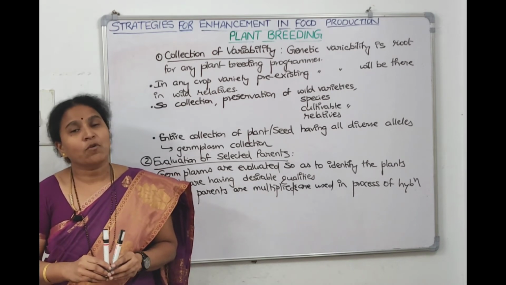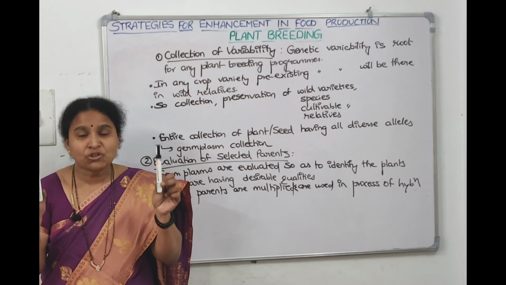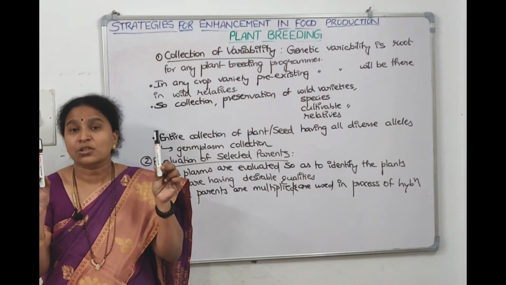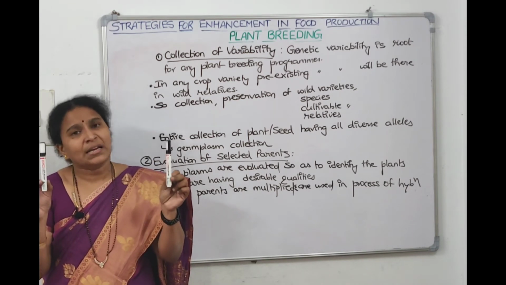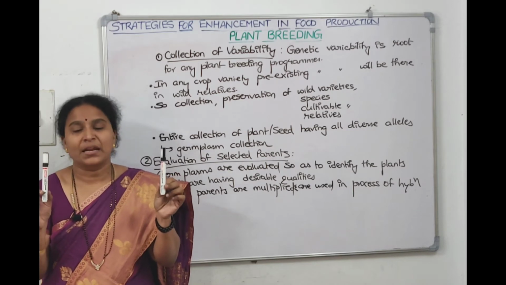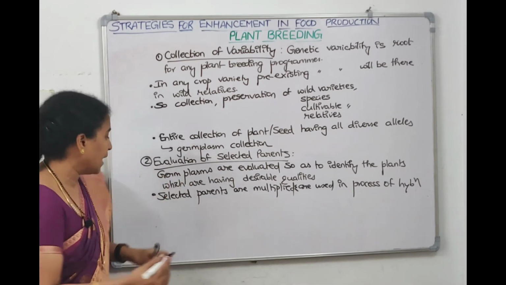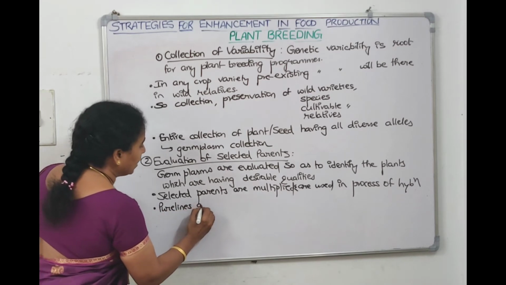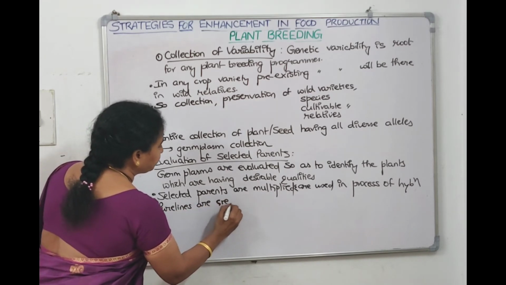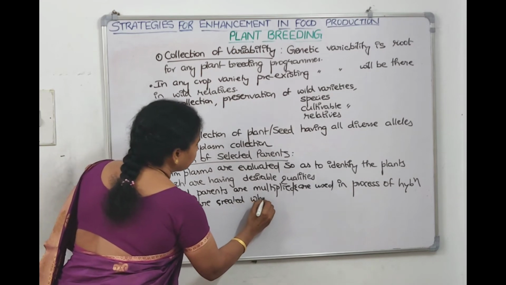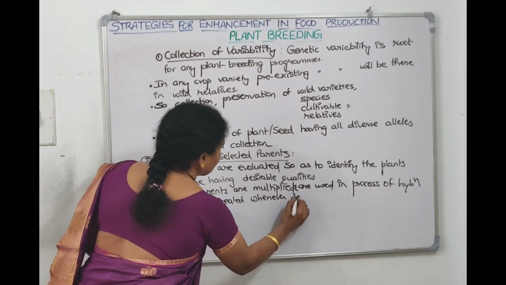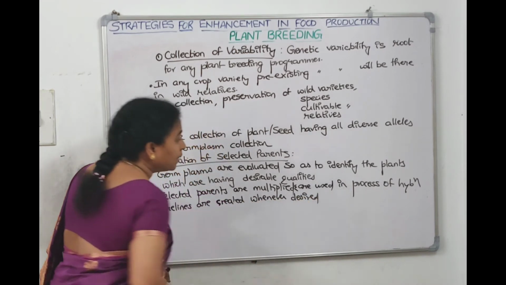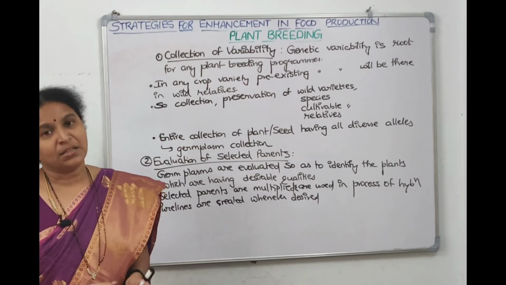Parents should be pure line, right, homozygosity should be there. Pure lines are created whenever desired. So whenever we want pure lines, you can obtain the pure lines also.